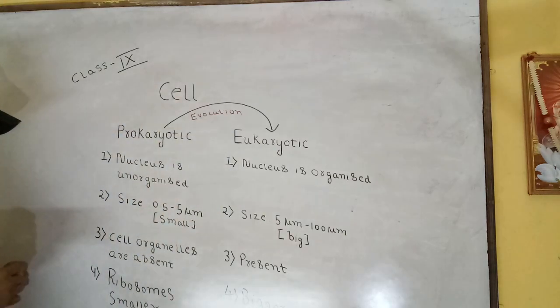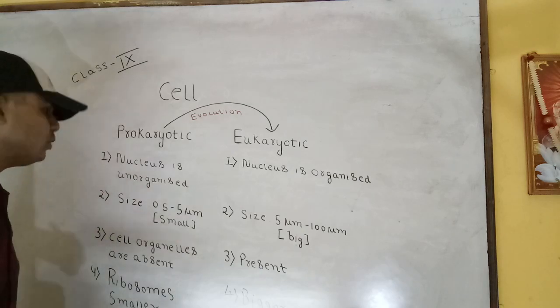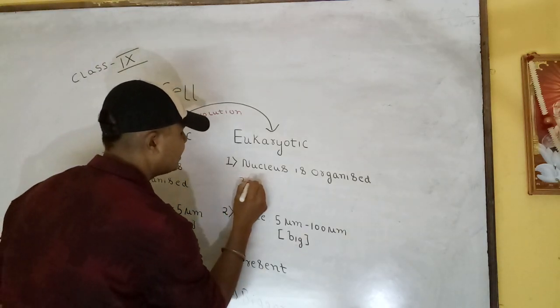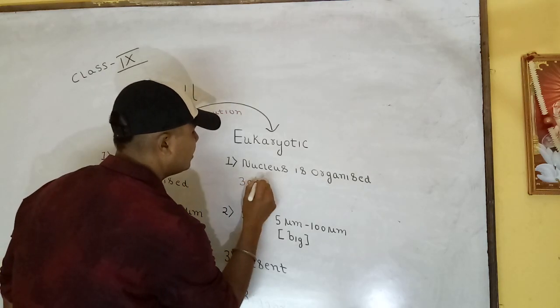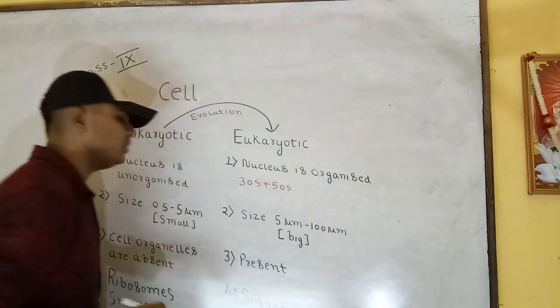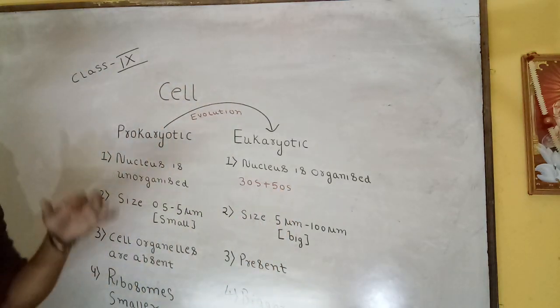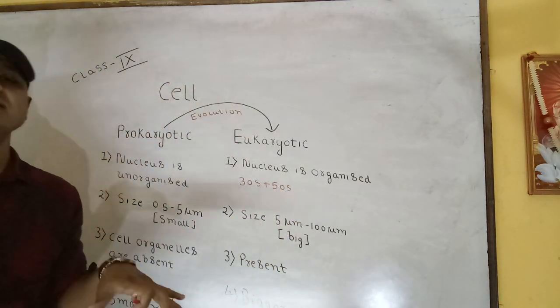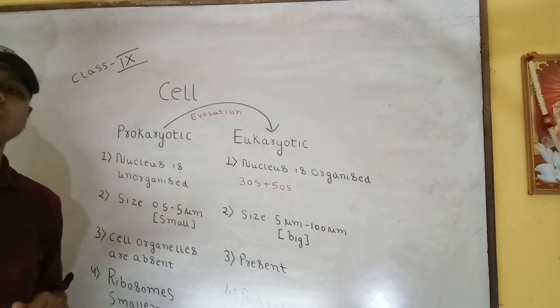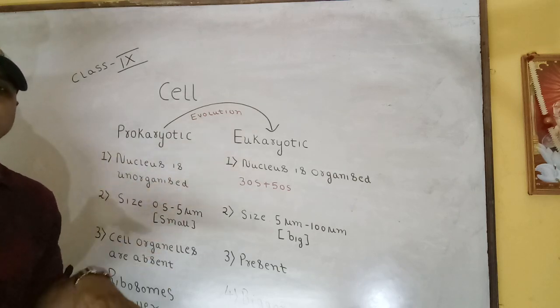Now let us understand the difference between 70S and 80S. 70S consists of two subunits, 30S plus 50S. S stands for Svedberg unit, which signifies the sedimentation coefficient, how dense it is. The more S, the more dense.